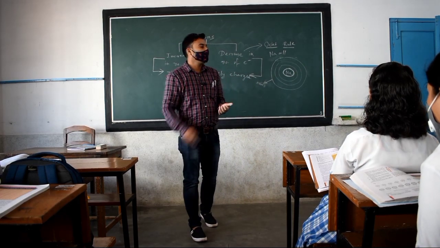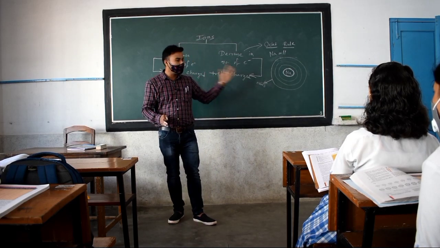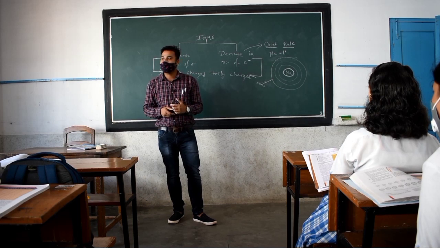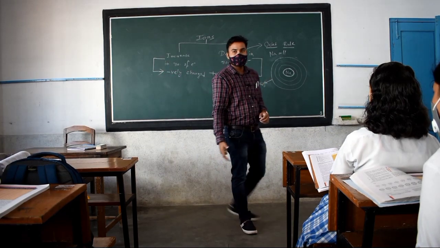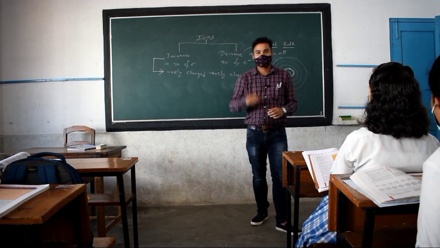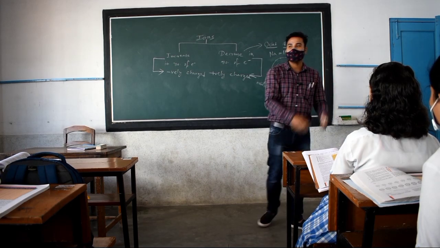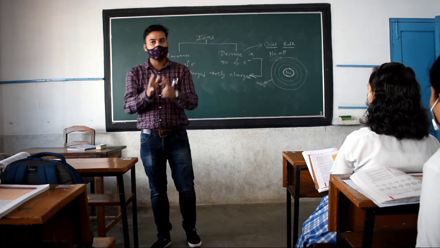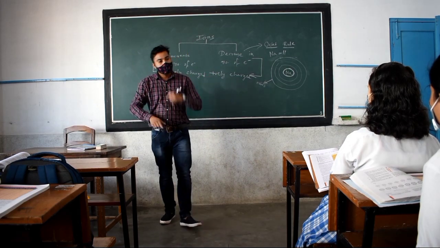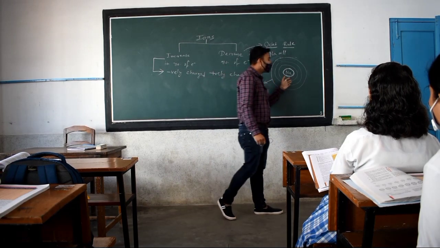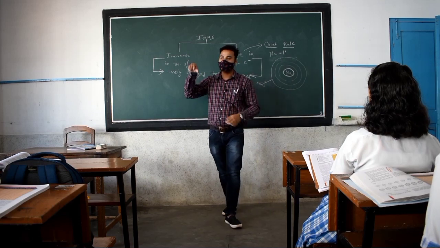The second rule is the arrangement of the electrons. If the electrons are located in the shells, they must be arranged in some manner, like you people are arranged. Suppose you come to the class and I tell you to simply sit on the benches. You have already arranged yourselves so that girls sit on this side and boys sit on this side. Like that, these shells also have a particular arrangement.